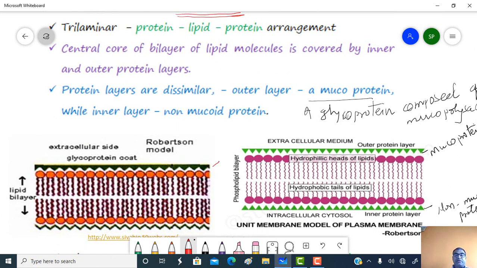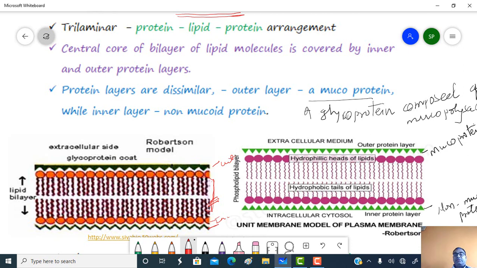This is a protein layer, this is a lipid bilayer, and this one is again a protein layer. The central core of bilayered lipid molecules is covered by inner and outer protein coats. This one is the outer protein coat, while this one is the inner protein coat, and in the middle the lipid bilayer is present.